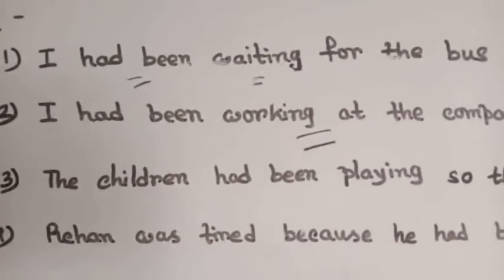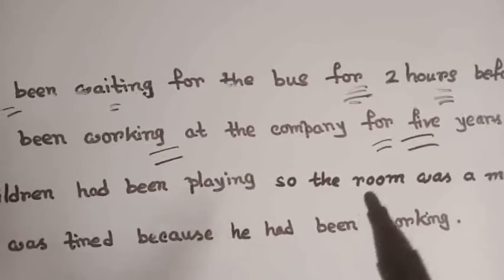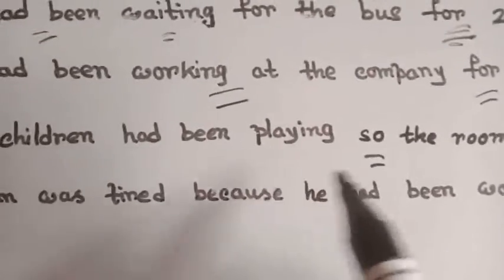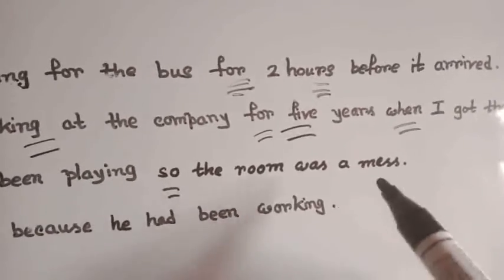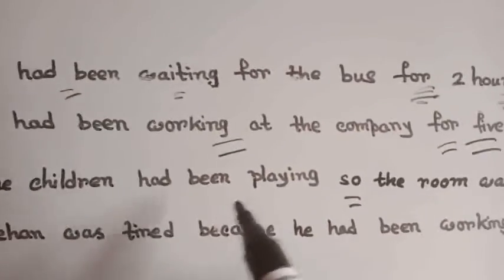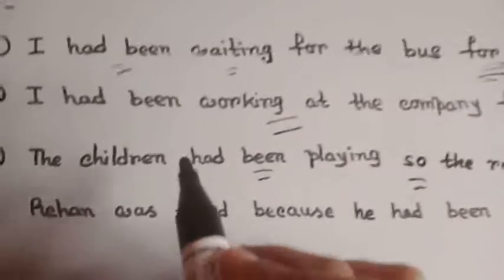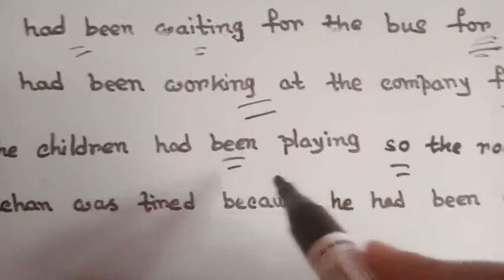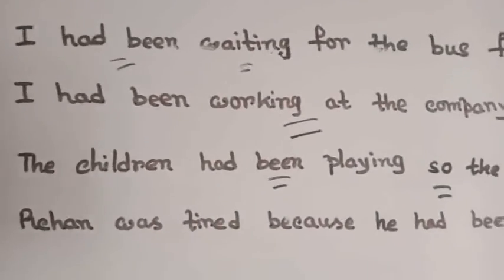See the next usage. The children had been playing, so the room was a mess. See, this sentence is a little different from the two others, because here the linker so creates a cause-effect situation. The children had been playing, so the room was a mess. The room was a mess. Why? Because the children had been playing. Okay, so this is the cause and this is the result. And this is also an ongoing earlier past action because it happened first. And then the result happened. Clear? So to express cause in the past, you can use past perfect continuous tense.